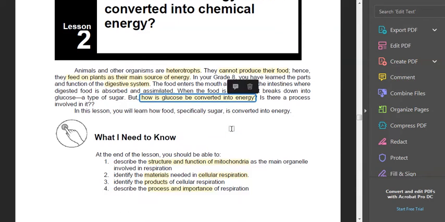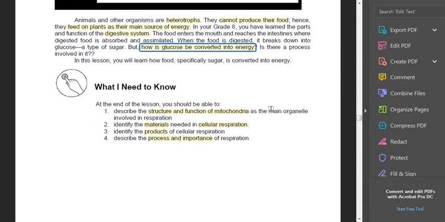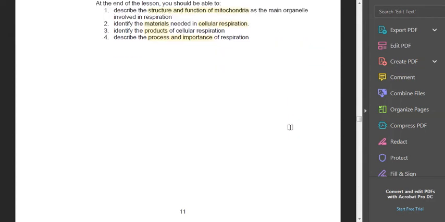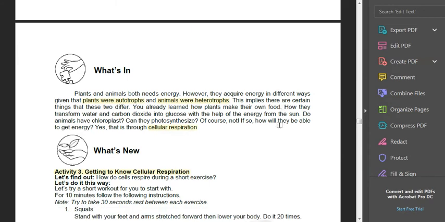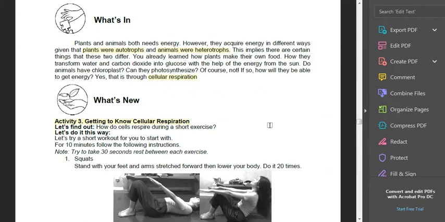So this afternoon, you will find out the different structure and function of the mitochondria as the main organelle involved in respiration, the materials in cellular respiration, the products and the process itself, and the importance of respiration. So let's continue. You'll find out that, again, cellular respiration is how we get our energy for us heterotrophs. So to find out more about this, you have to do Activity number 3.